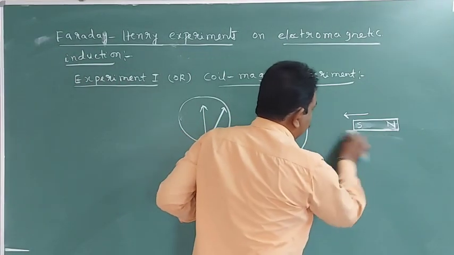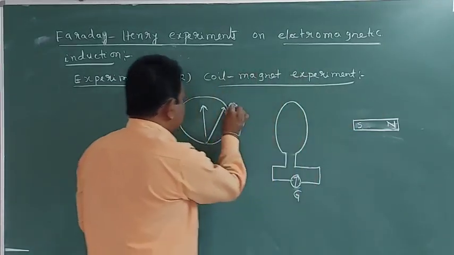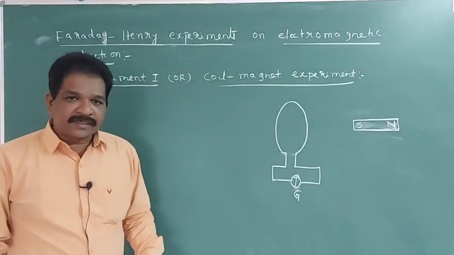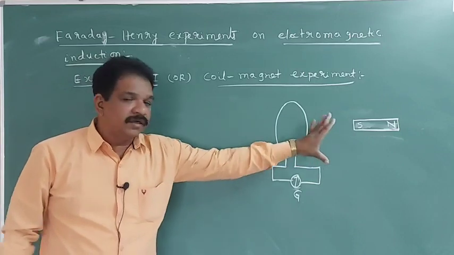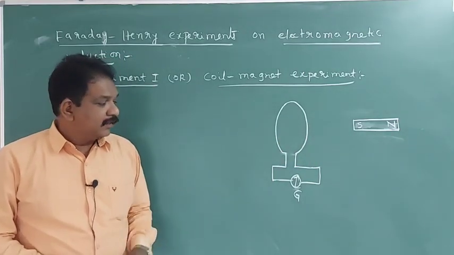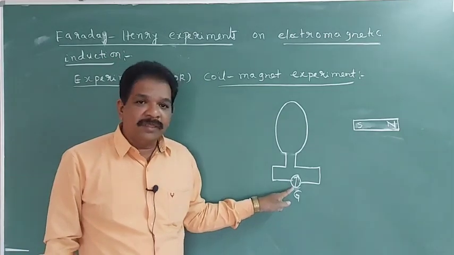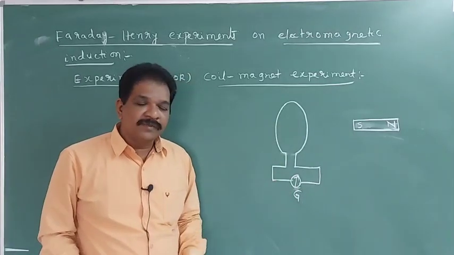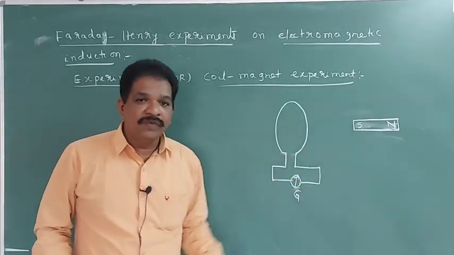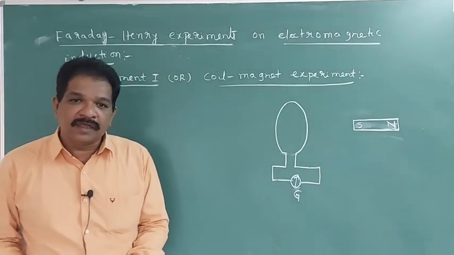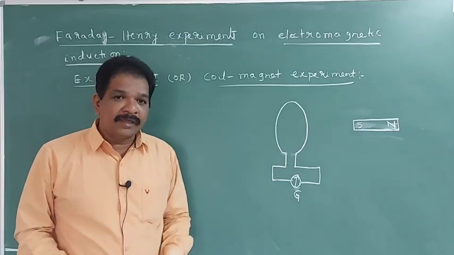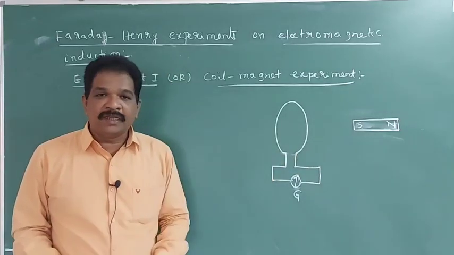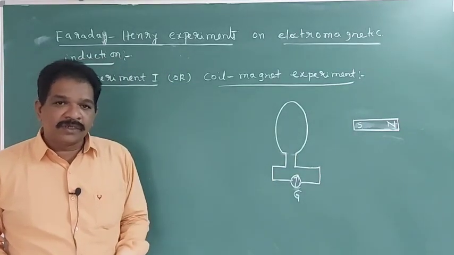Next, we will do this thing. We will keep the magnet stationary. We will keep the magnet at rest and we are moving the coil towards the magnet. Then also deflection will be there in the galvanometer. Coil is stopped, deflection becomes 0. Again the coil is moving, deflection is there in the galvanometer. Reverse the magnet and move the coil towards the magnet. Same, we will get the deflection in the opposite direction.